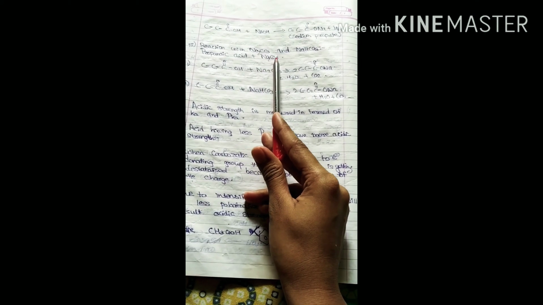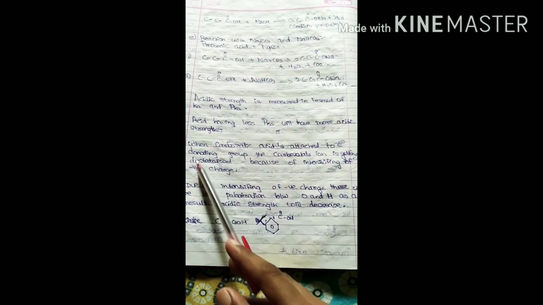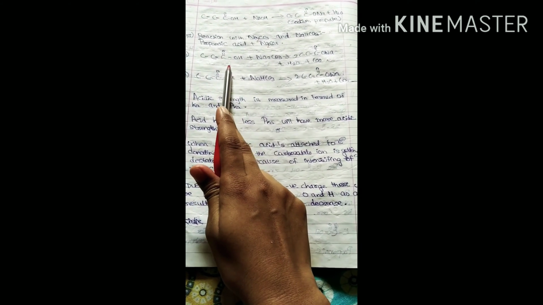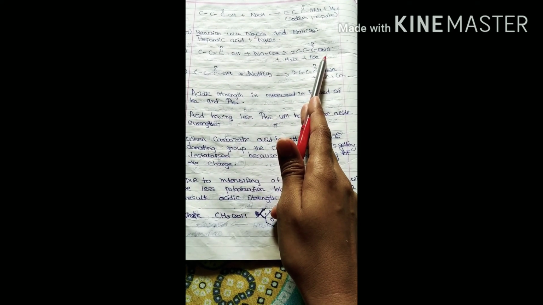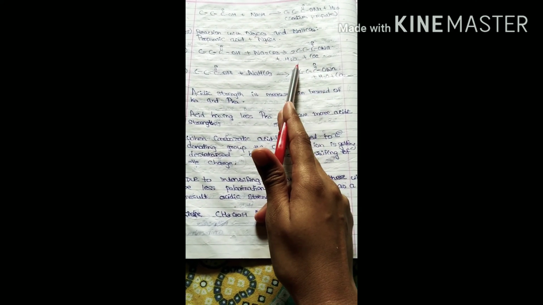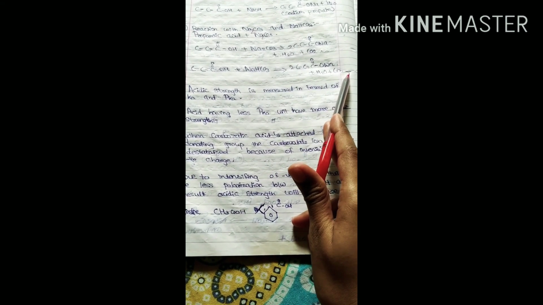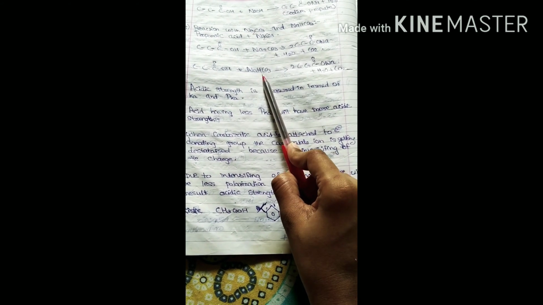Reaction with Na2CO3 and NaHCO3, sodium bicarbonate. What is happening in this? This is acid, and Na2CO3, same. Salt, water plus CO2 gas is evolved. Salt, water and CO2 gas are evolved when we treat it with Na2CO3 or NaHCO3.